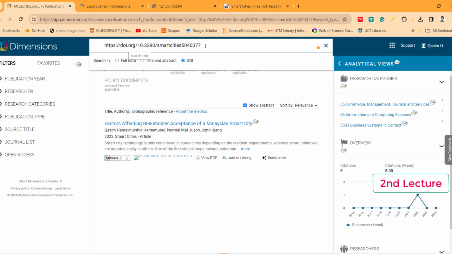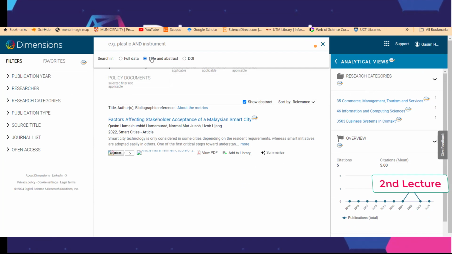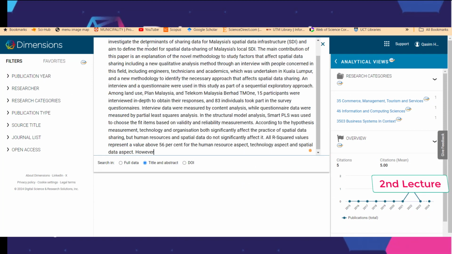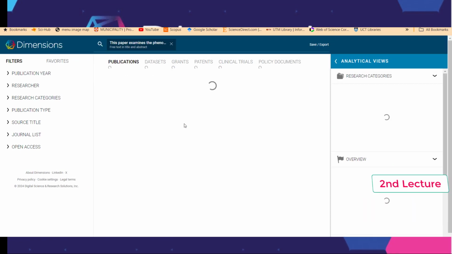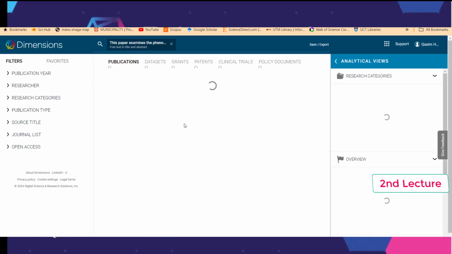But if you search by title and abstract, for example, you can put the abstract here. This is the abstract of one of the articles, and I need it to find this article for me. So Dimensions tries to find the article depending on this abstract.